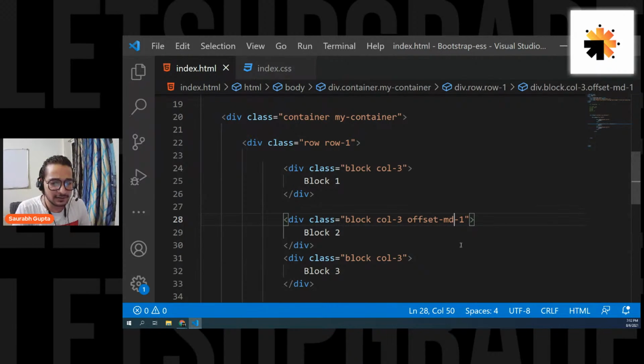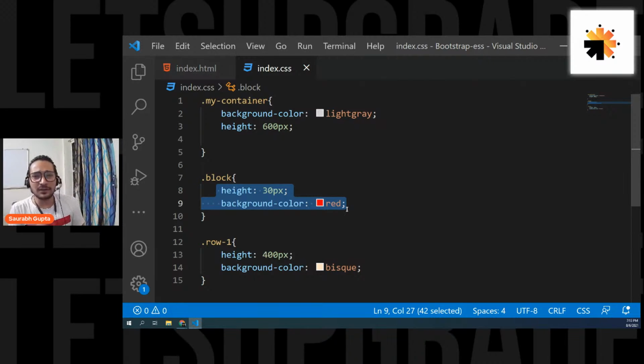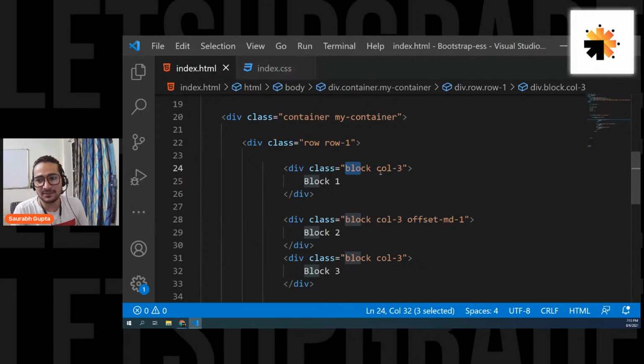Is that clear, everyone? So why do we use the block class? Is it making it responsive? No, that block class is simply something I'm giving just to write my own CSS. That's all. Is that clear, Smith Chauhan? So for all the people joining late, don't worry. I'm using that block class just to write my own CSS. That's all. That block class is for my own CSS. And this is the Bootstrap class.